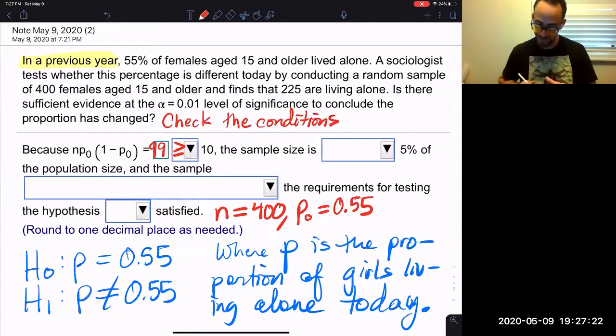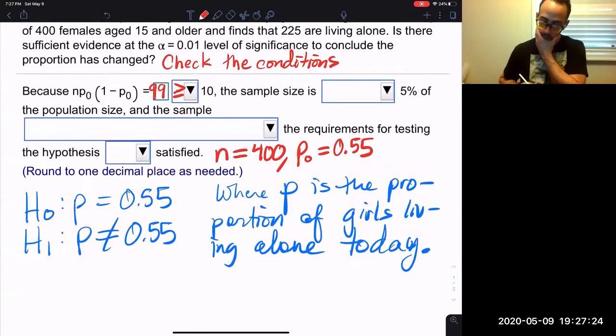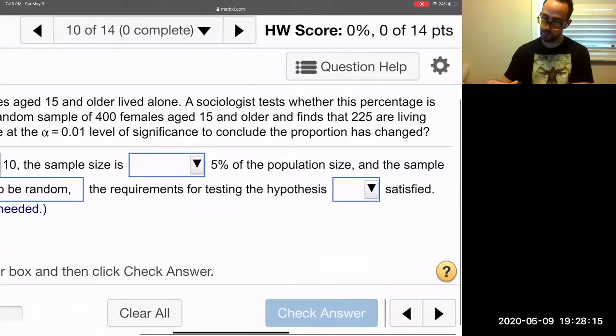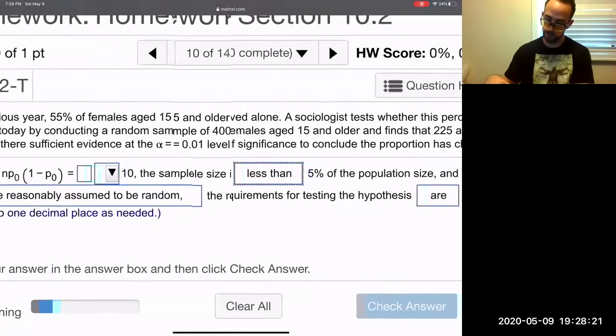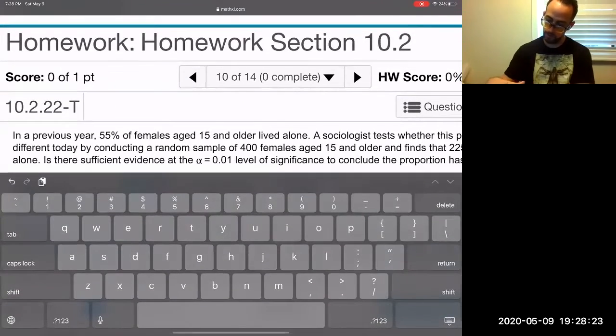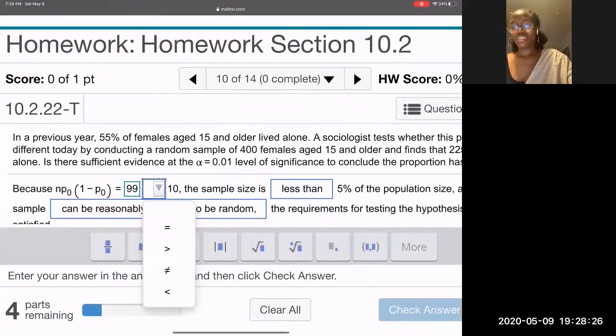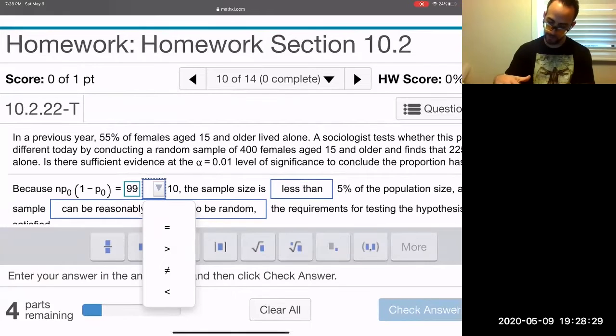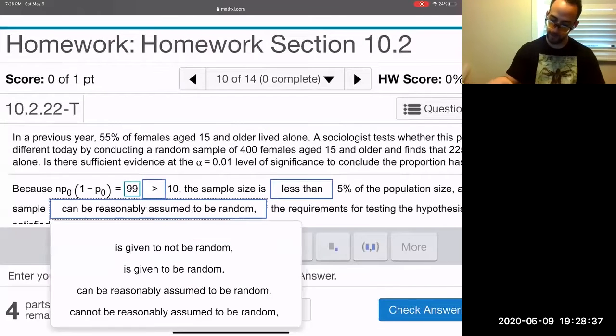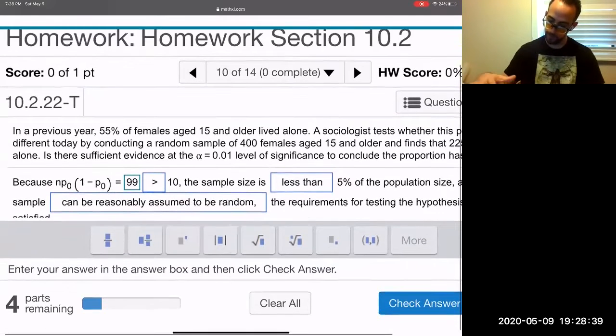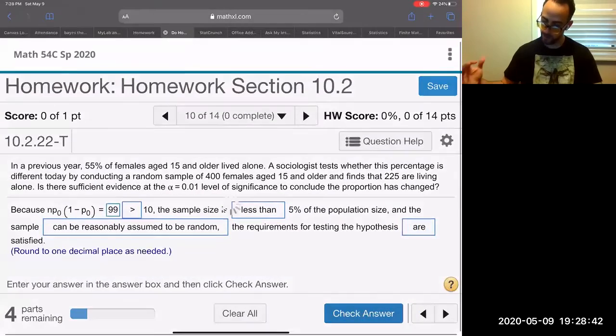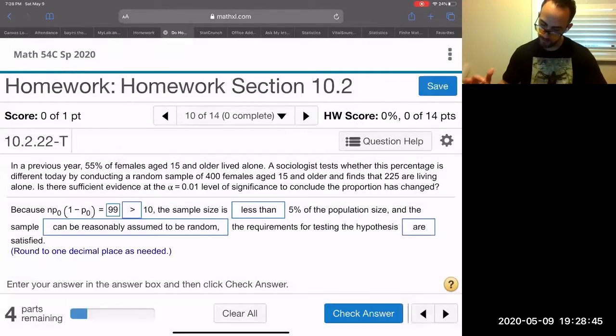All right, so we're checking the conditions. The requirements for testing the hypothesis are satisfied. This is 99, and it has to be greater than or equal to 10, so that works. The sample can be reasonably assumed to be random. Okay, so that's how you check the conditions. Just say check answer.